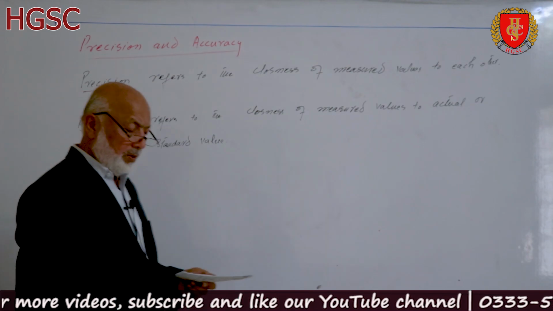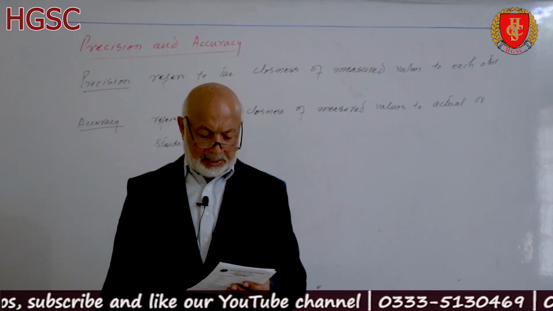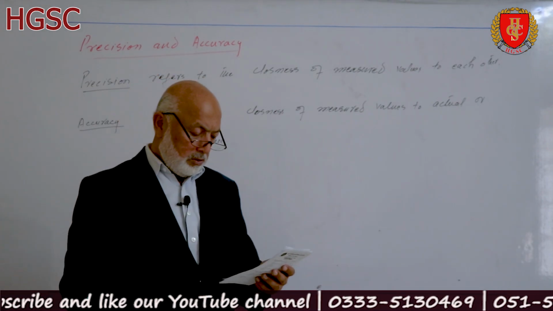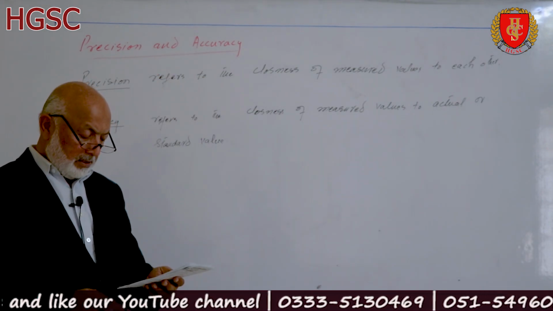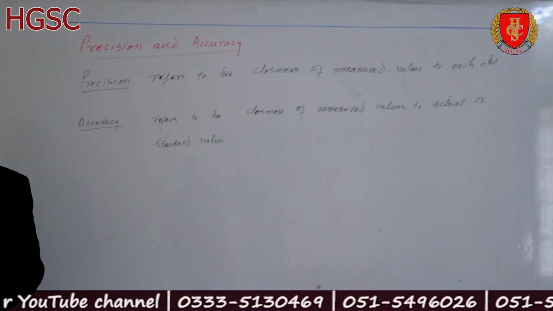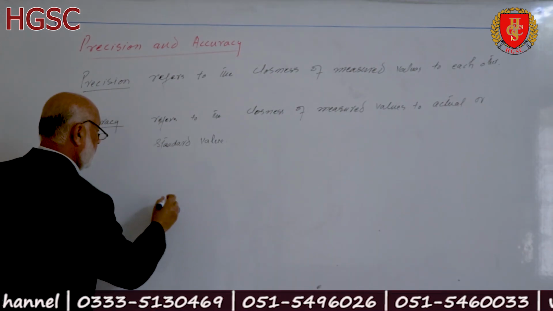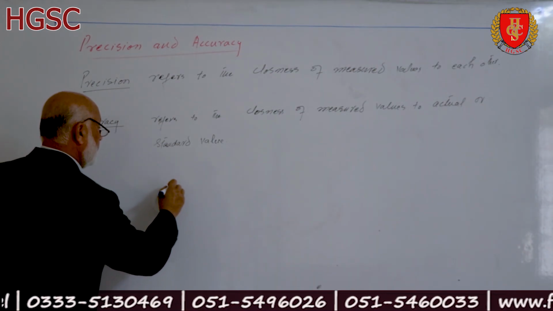Now we explain the difference between these two terms, precision and accuracy, with two examples. And the first one is dot game with the bull eye. Dot game with the bull eye can be explained as follows.